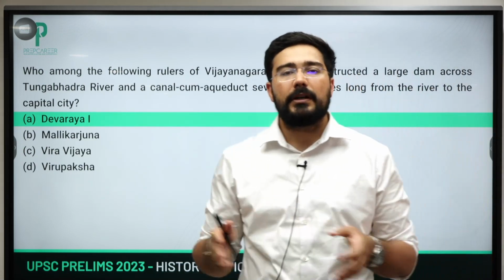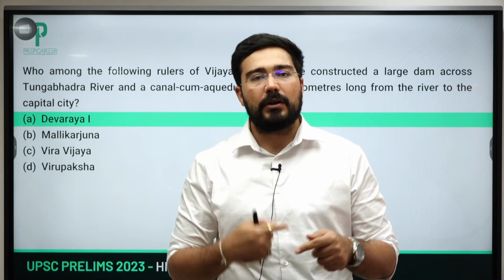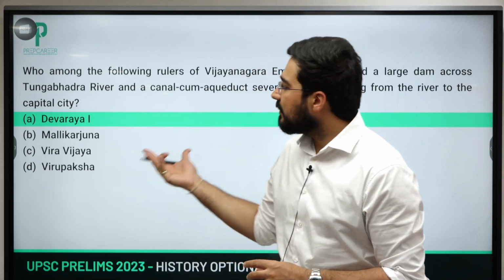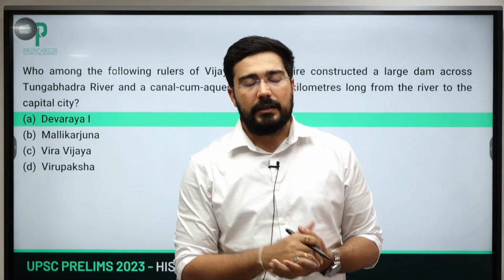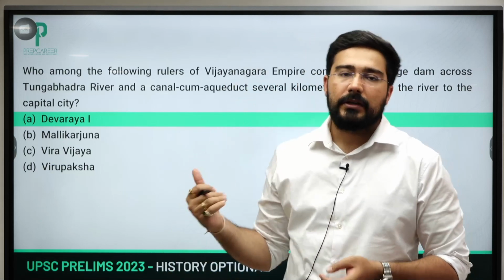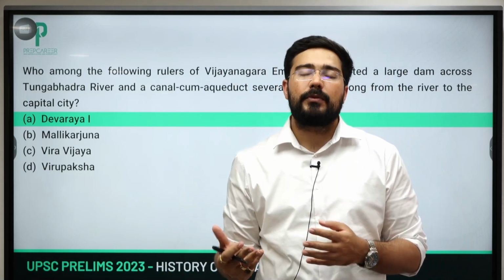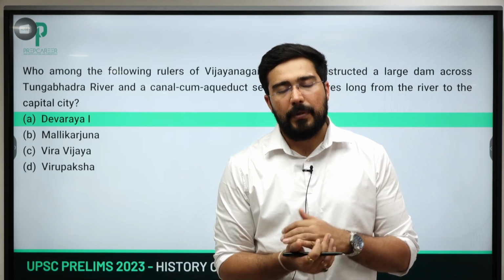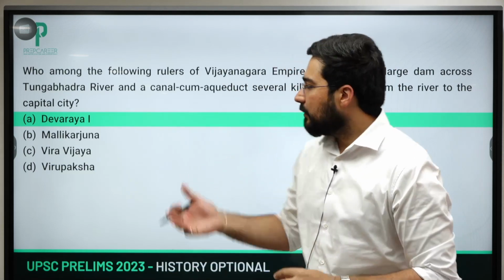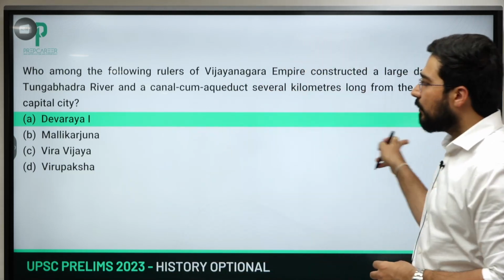Again, the ruler who constructed a large dam across the Tungabhadra. Again, this is from Themes in Indian History, Volume 2. The questions are always going to come from there. The answer is very easy: Devaraya I, Devaraya II, and then Krishna Devaraya. These three are the most prominent rulers of the Vijayanagar dynasty, apart from the founders Harihara and Bukka. So you have to remember that. The answer would become A.